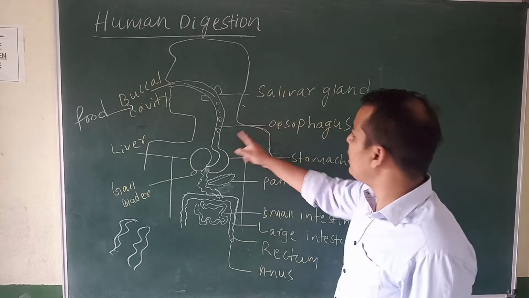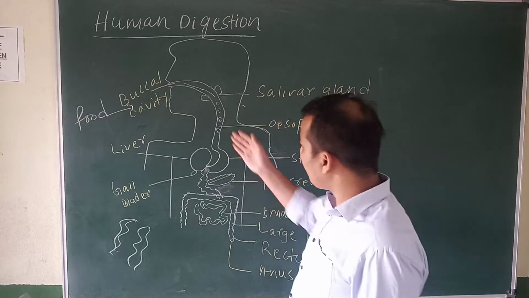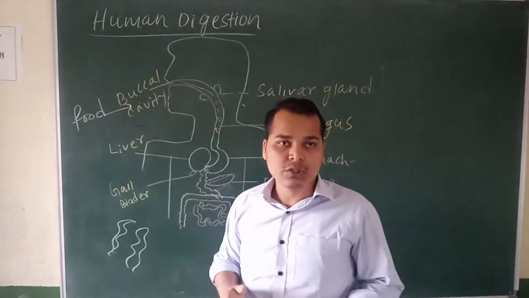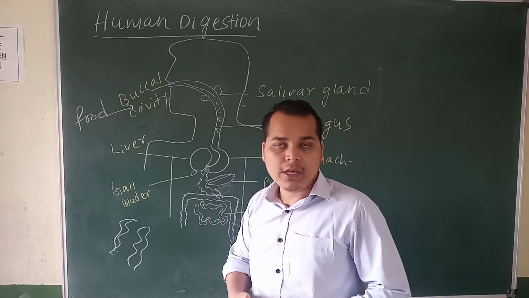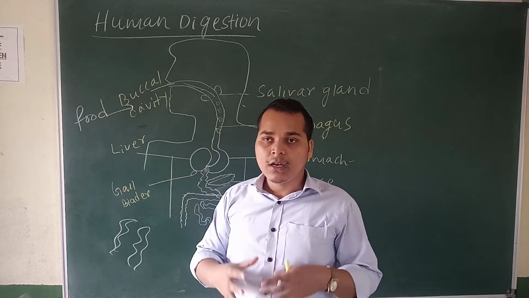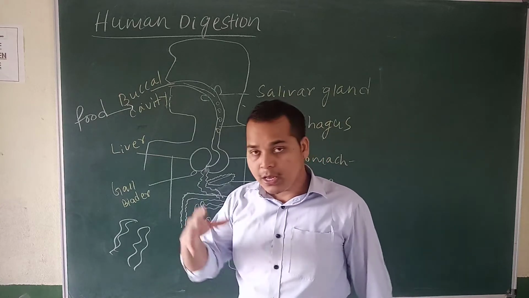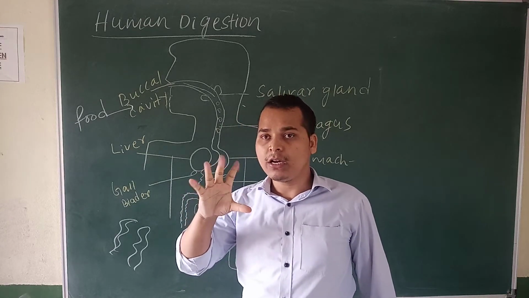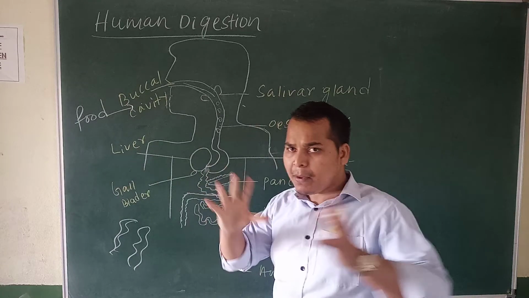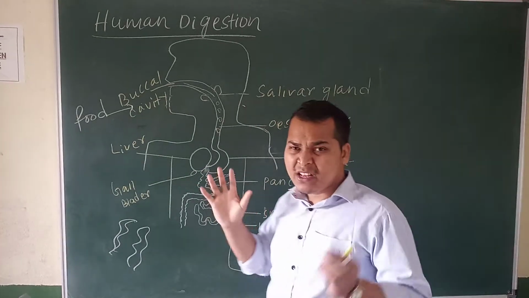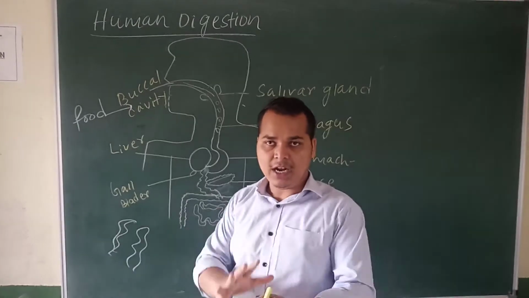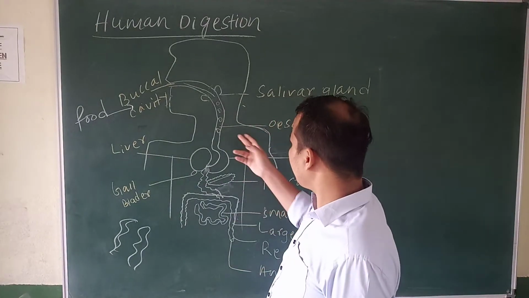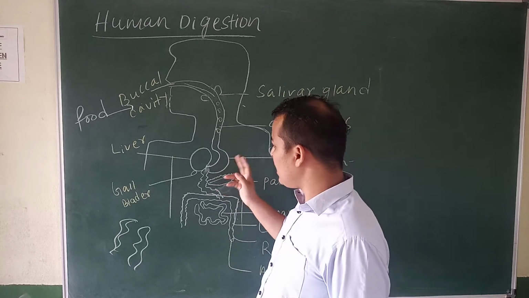Then the food enters the esophagus. What will happen in the esophagus? It is a continuous, rhythmic, peristaltic contraction and relaxation. This contraction and relaxation happens in the esophagus. The food will be compressed there and made into a digested soluble form, and again the food comes to be stored in the stomach.